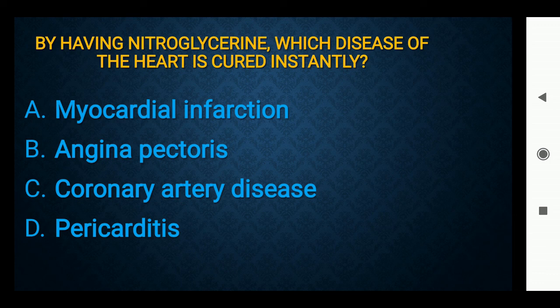Now, what is the function of nitroglycerin? It's used for the vasodilatation. Then, as an effect of that, the blood circulation will keep going. The nitroglycerin is the medication for the angina pectoris. Option B, angina pectoris.